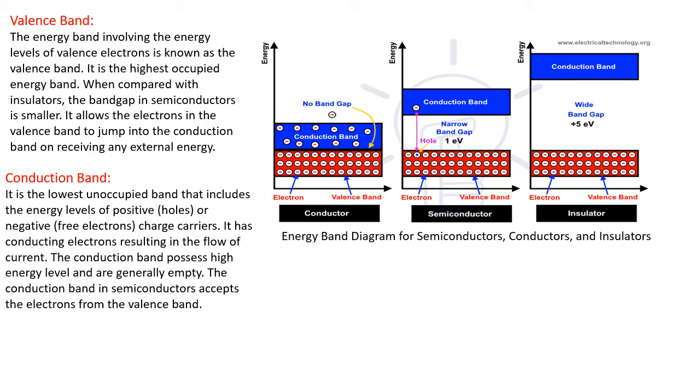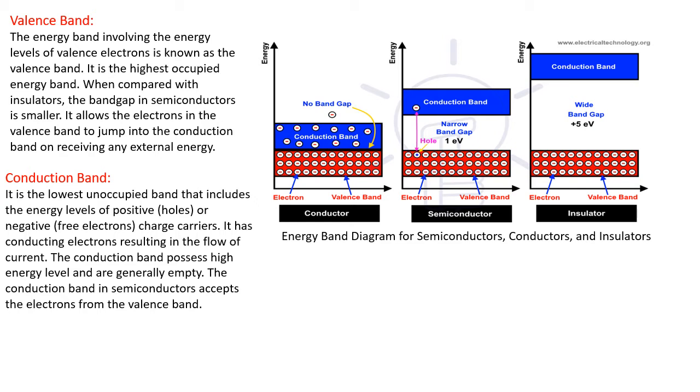When we talk about the insulator, it allows the electron in the valence band to jump into the conduction band on receiving external energy, for example by simply raising the temperature. Only then can the valence electrons get enough energy to cross the energy band gap and jump into the conduction band.